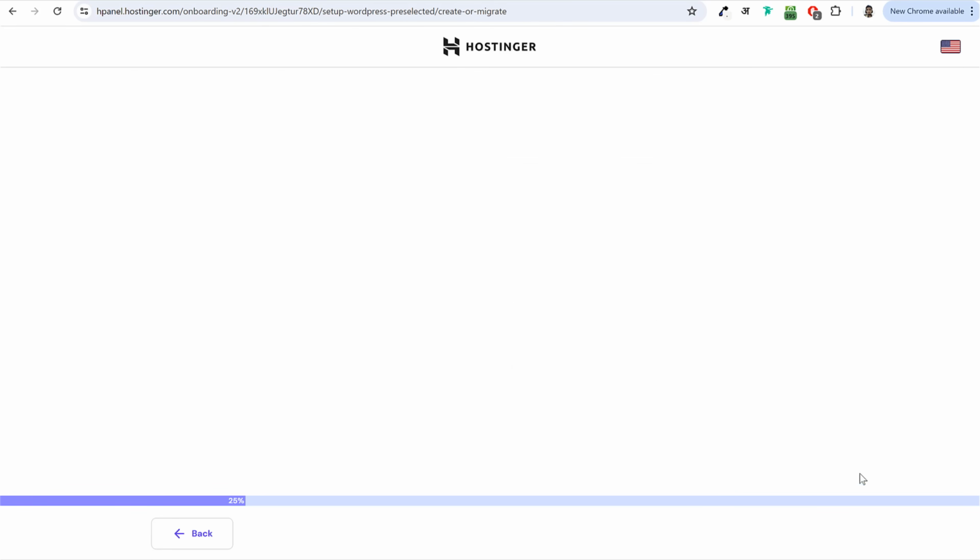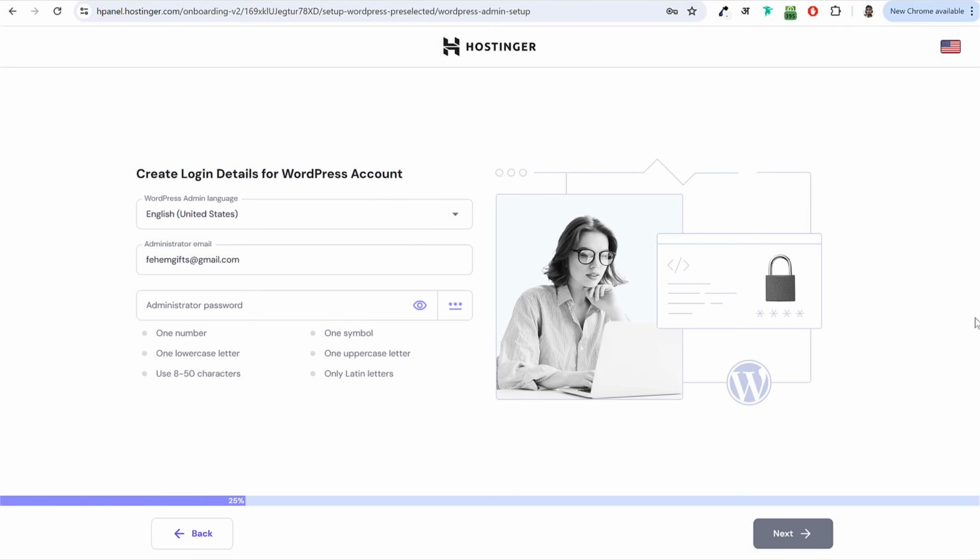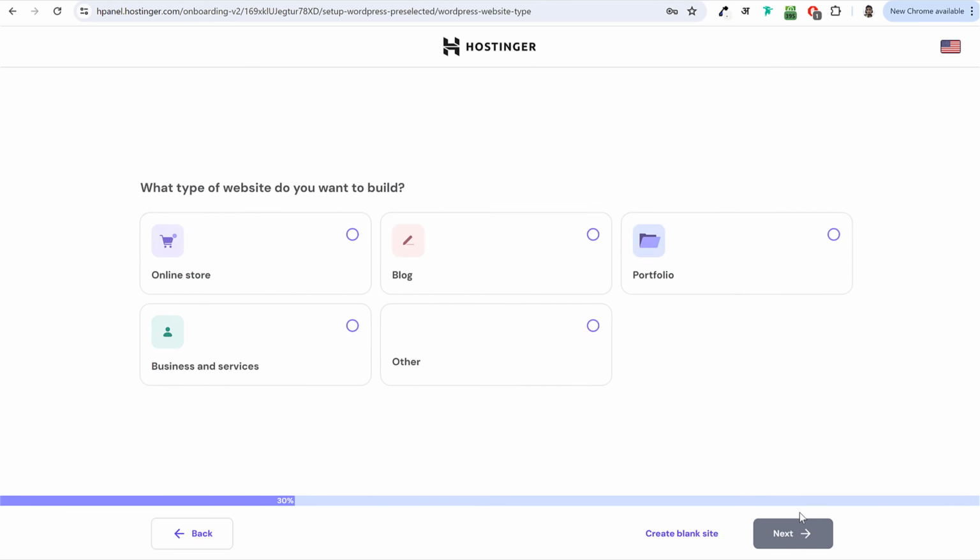Then they will ask you to enter your email and password for your WordPress dashboard. So whenever you want to log into the backend of your website that you're creating, you will have to enter this email and password. So again, make sure you remember this email and password as well. Now again, click on next.